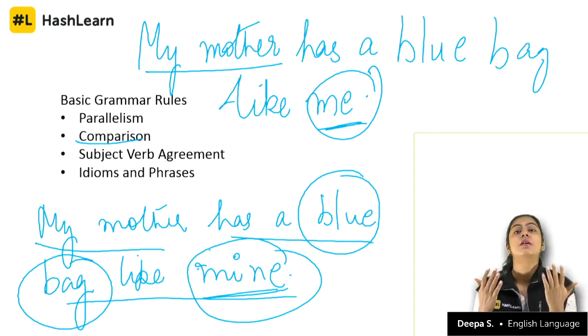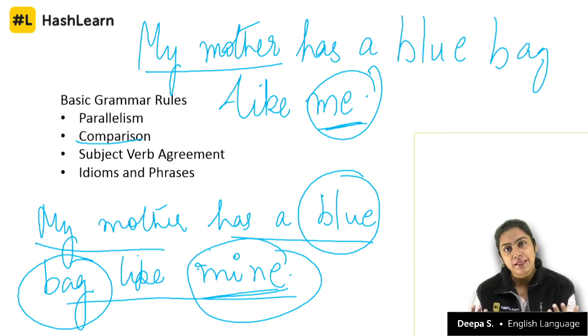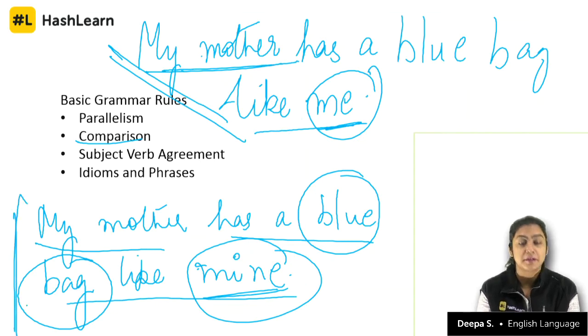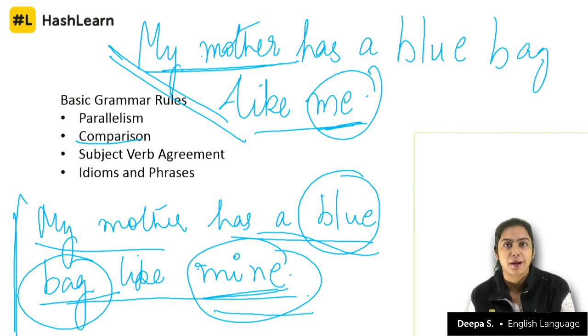So when you look at the meanings, it's very different in either sentence, but both are correct. Here the comparison is between me and my mother. In this case, the comparison is between my mother's blue bag and mine. Both are right.